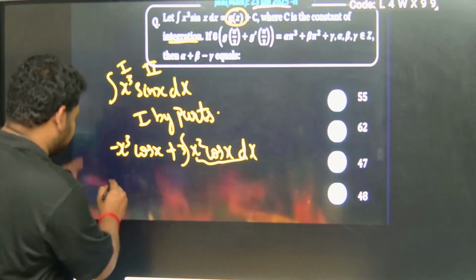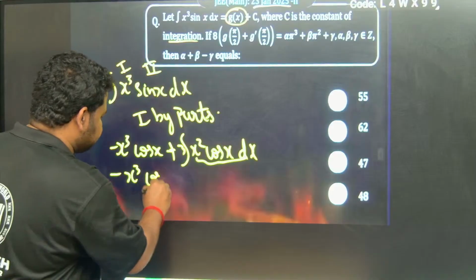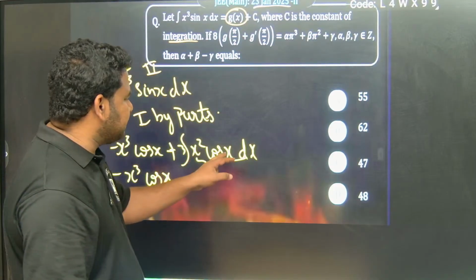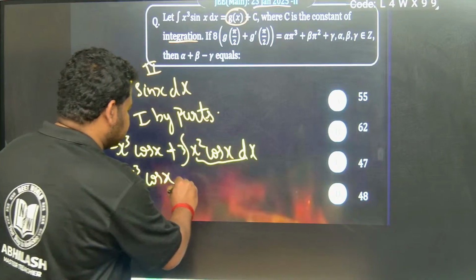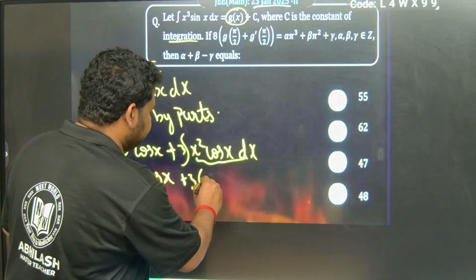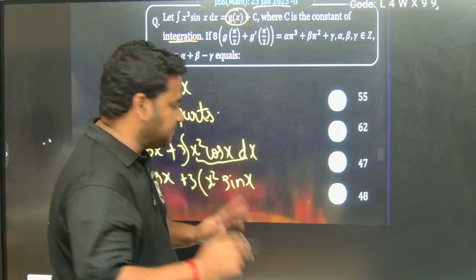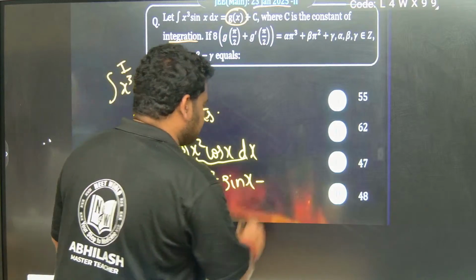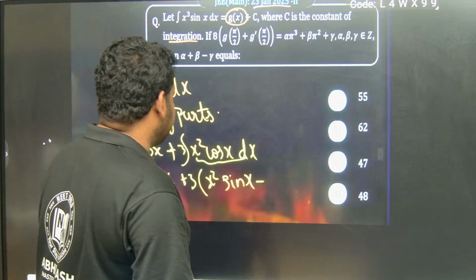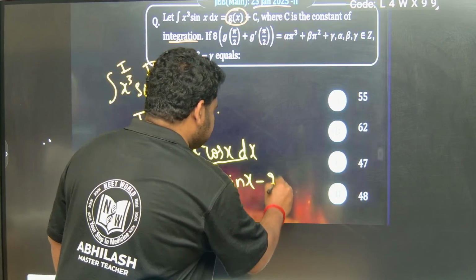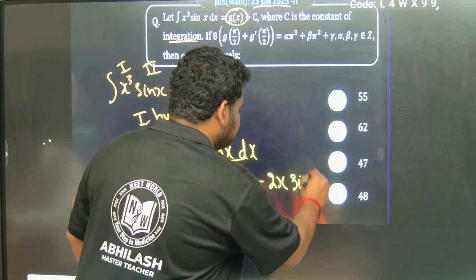So carefully, let us copy this as it is. This becomes x cube cos x. This is x square cos x, and this I have to integrate by parts. This will be the first function, this is the second function. So this becomes 3 times x square into the integral of cos x, which is sin x, minus the integral of 2x into the integral of cos x, which is sin x. Please remember these formulas, because you would have already done them for your boards. Otherwise also, please remember the formulas.